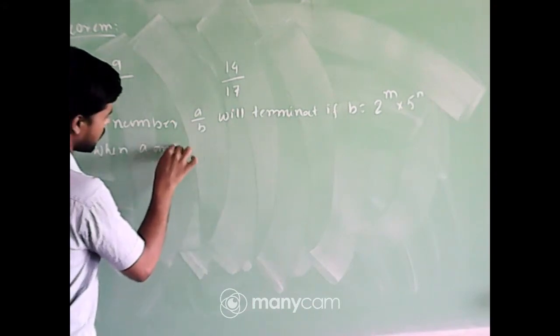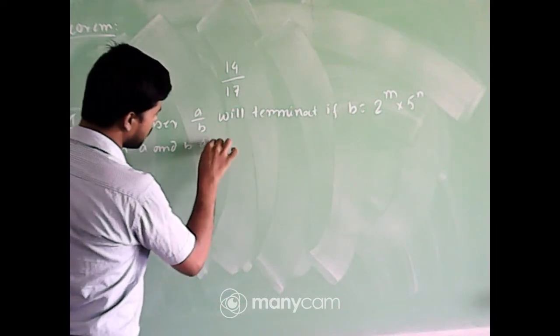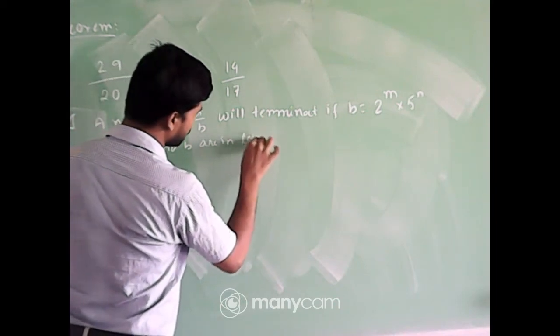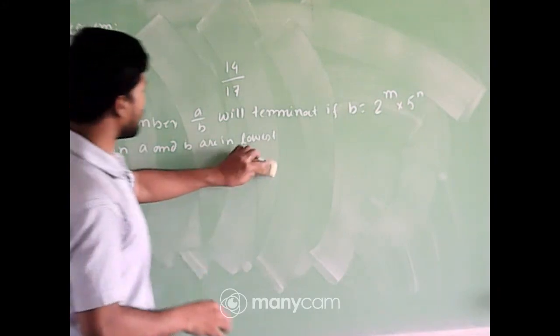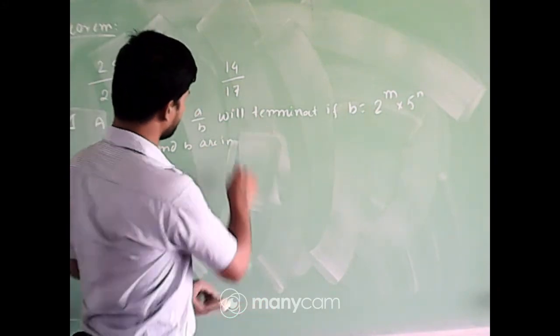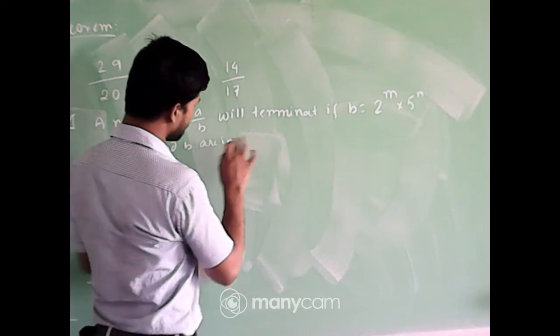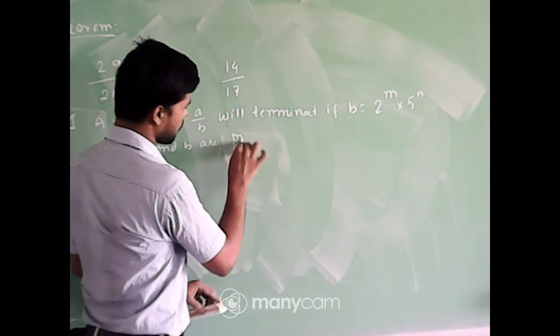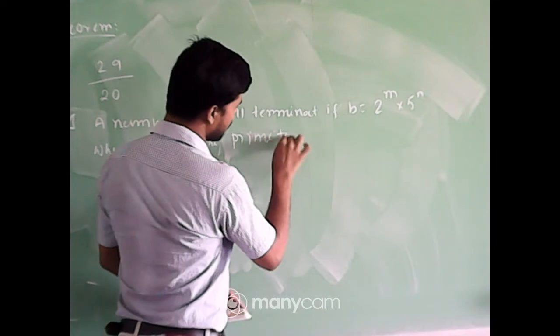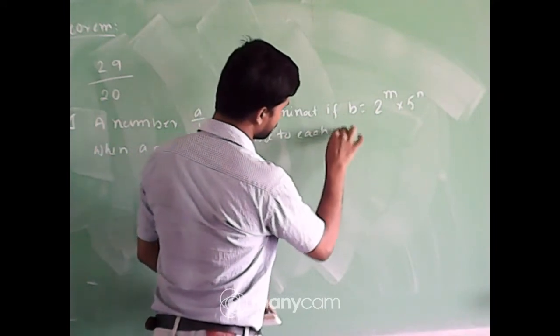when A and B are in lowest form, or A and B are prime to each other. You can say A and B are prime to each other.